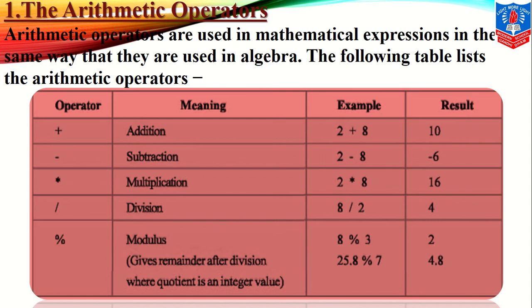Addition we all know, 2 plus 8 is equal to 10. Subtraction, 2 minus 8 is equal to minus 6, or 8 minus 2 is equal to 6. Multiplication, 2 into 8, 16. Division, 8 by 2, so 4. And modulus. Modulus gives the remainder after division, where the quotient is an integer value. See, children, 8 modulus 3, so the answer is 2.